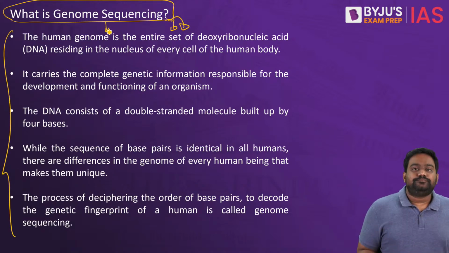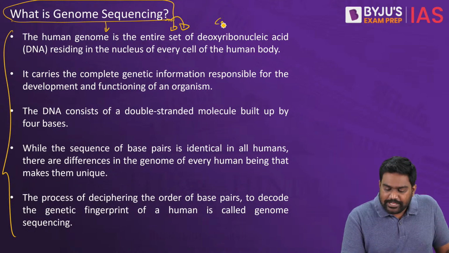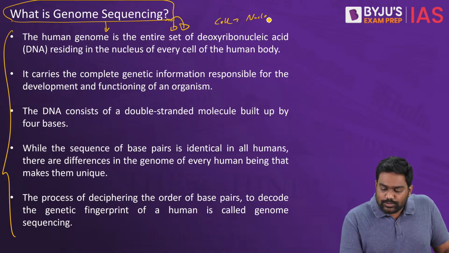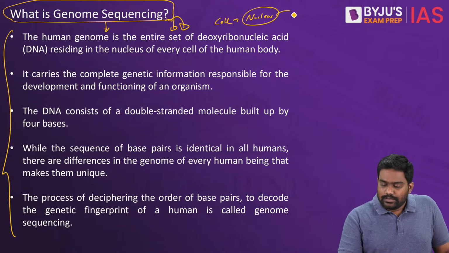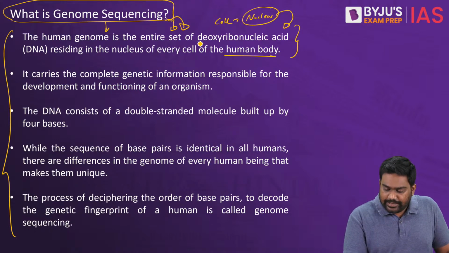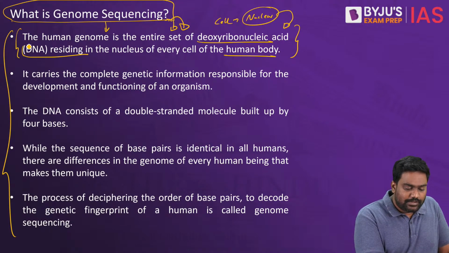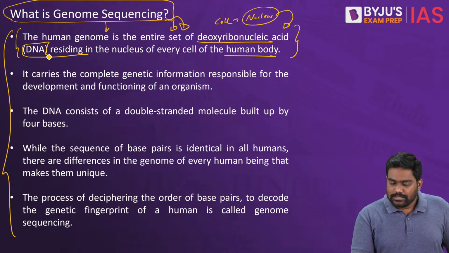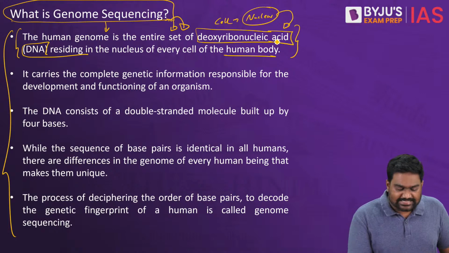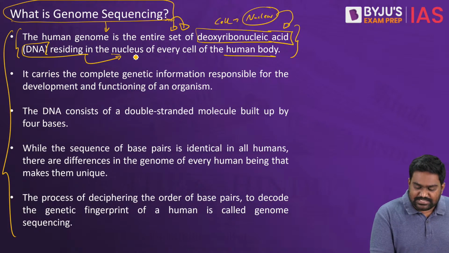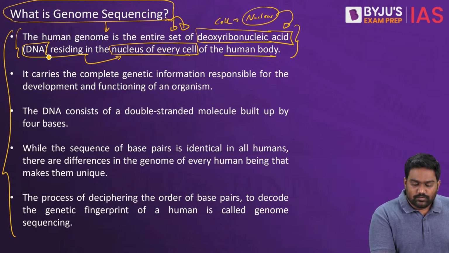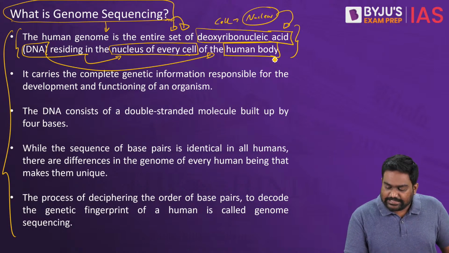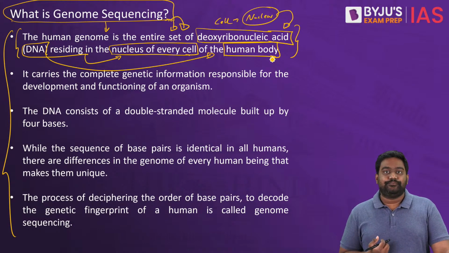See, as you know, every cell in our body contains a nucleus, correct? And the nucleus is essentially made up of the DNA, the genetic material that we all talk about, deoxyribonucleic acid, right? It's the DNA which resides in the nucleus of every cell, which defines our characteristics, our traits, our features.